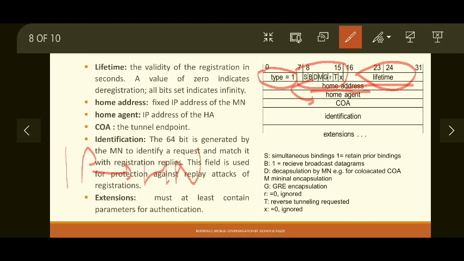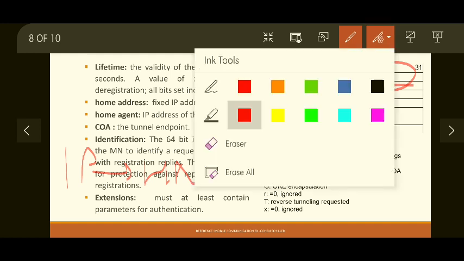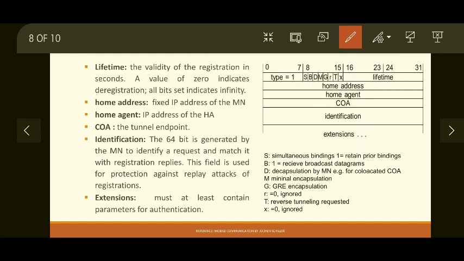So the next field is the home agent. Now the home agent field indicates to which agent this particular registration request should be sent. Then followed by the COA. Now the COA is newly acquired after solicitation or advertisement. That COA is mentioned in the registration request, so that this home address will be mapped to this particular COA.